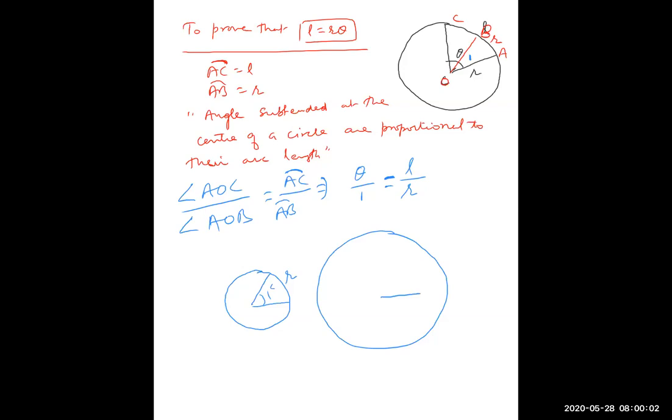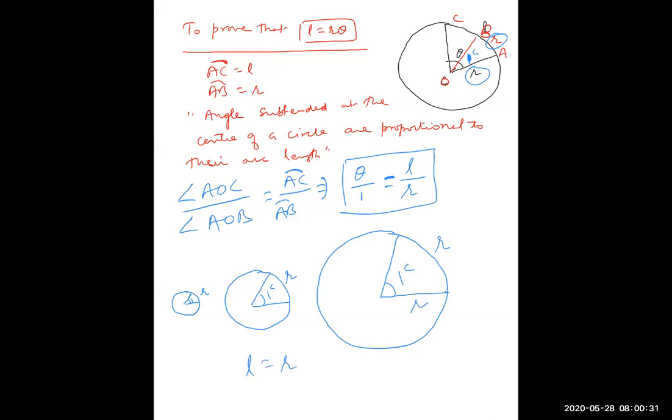This is a large circle, so its radius will be more, so this angle is also 1 radian. If you take a very small circle also, its radius is this, so this angle will also be 1 radian. That is why this is R, this is R, this is R. So this will be 1 radian. So from here you will get L is equal to R theta.